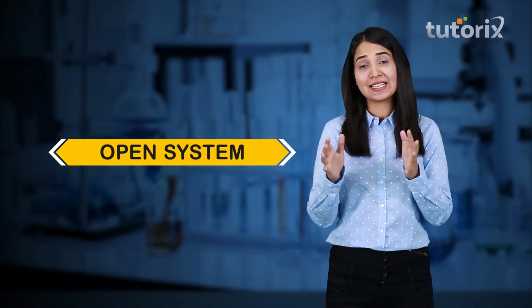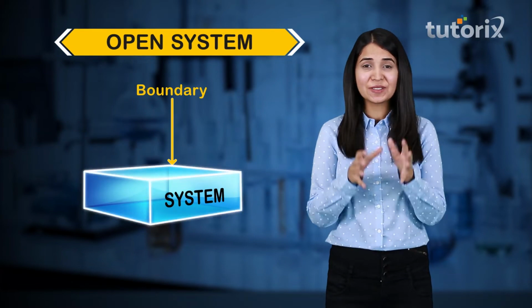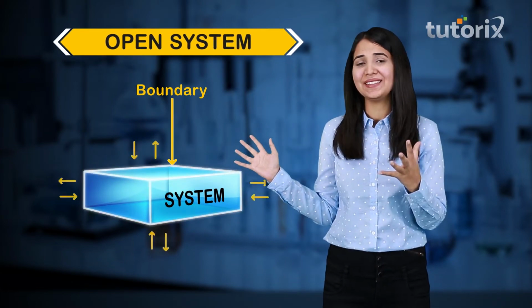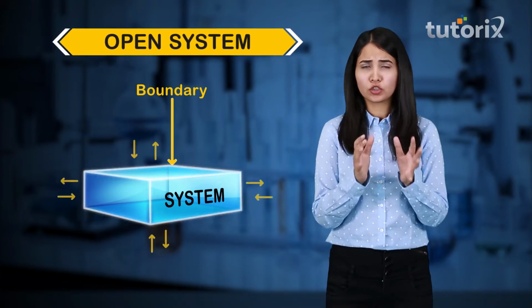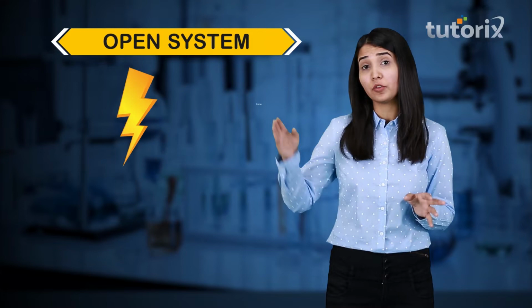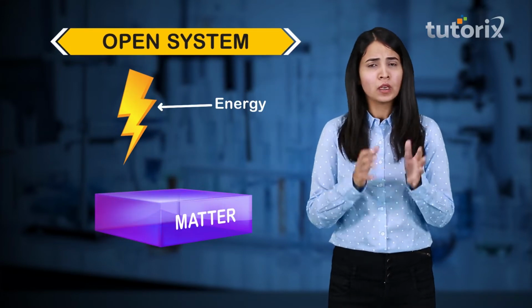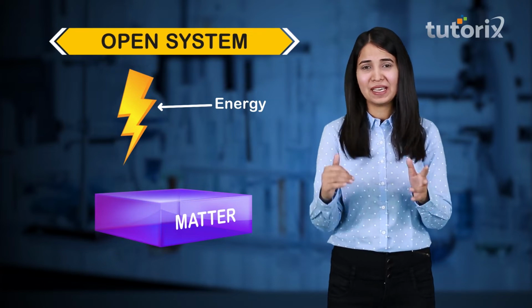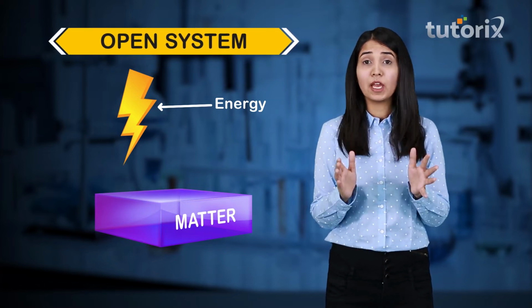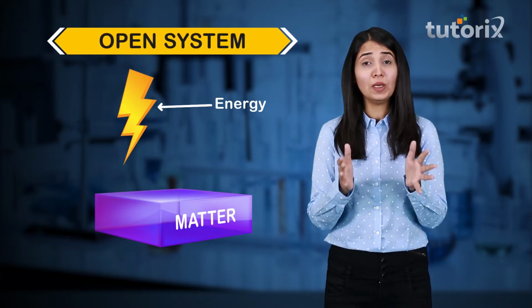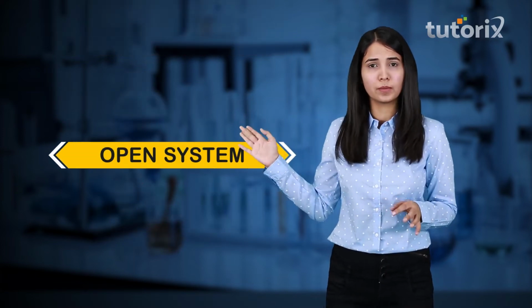Now, the system is classified into three categories on the basis of the nature of the boundaries and how they interact with the surroundings. So, mainly we are going to study the exchange of energy and matter. Sometimes both exchanges take place and sometimes none of them happens. So, we have to see what is happening in each case. And first of all, let's talk about open system.